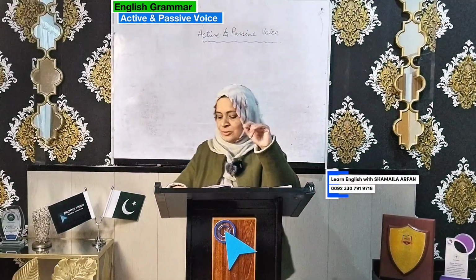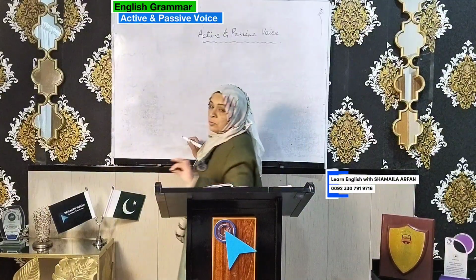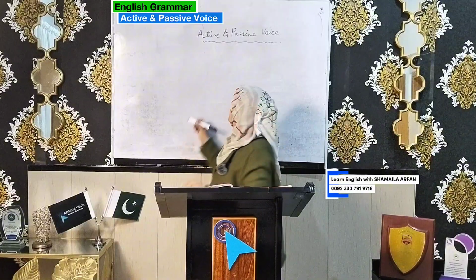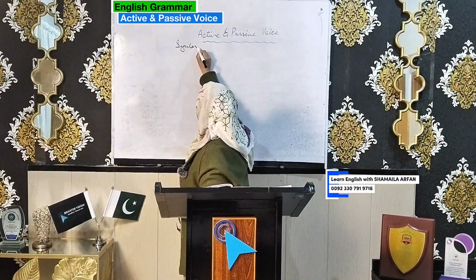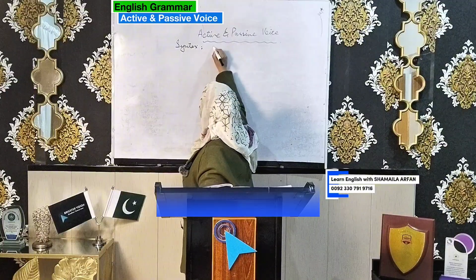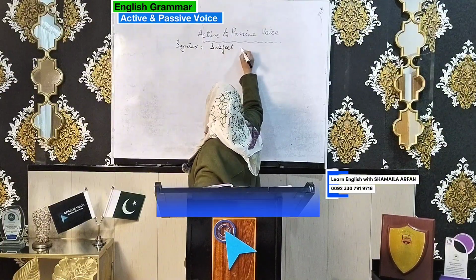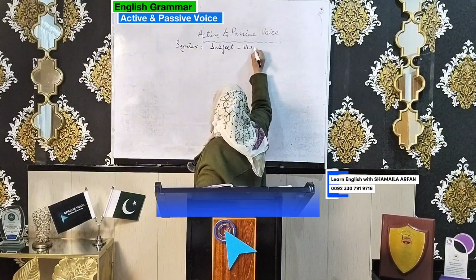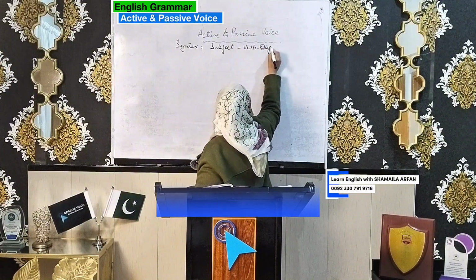Okay, let me explain thoroughly. You know what is the syntax of the English language? Subject, verb, object. Always, English language syntax is subject, verb and object. What happens in passive voice?